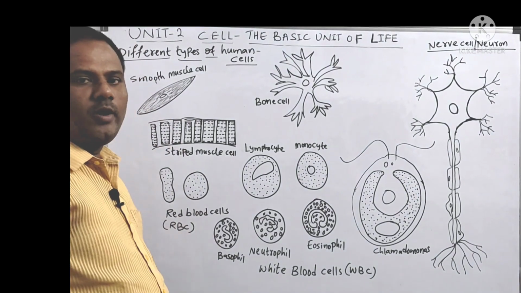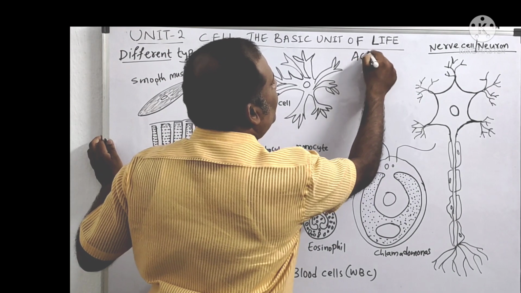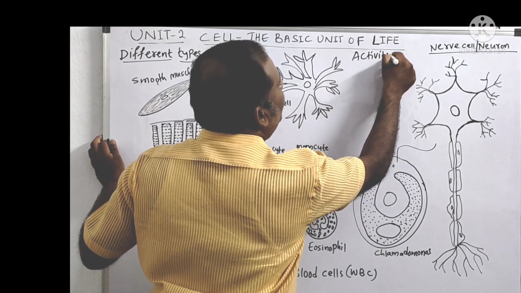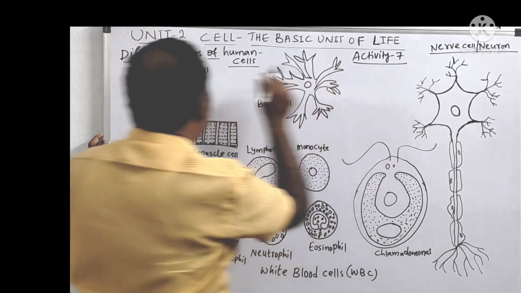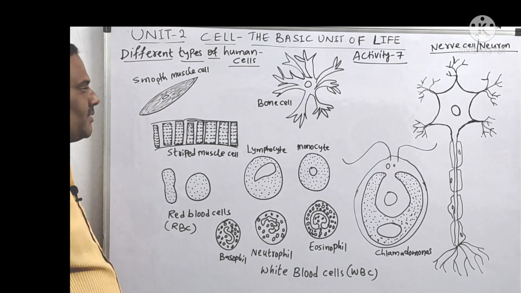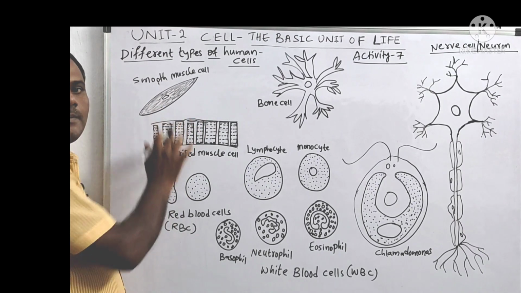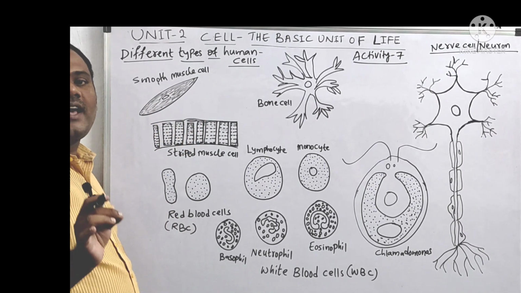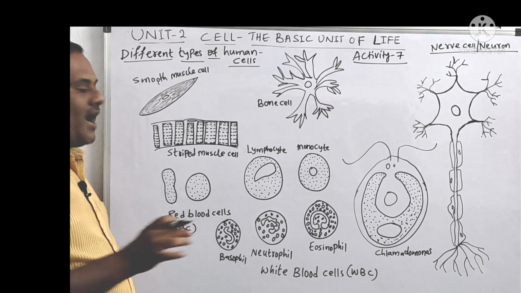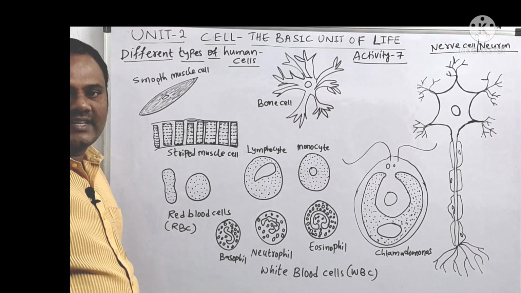Now we are going to know about activity 7, which is about different types of human cells. First, this is a smooth muscle, present in the blood vessels as well as in the intestines. Next, these are striped muscle cells, present in our hands and legs.